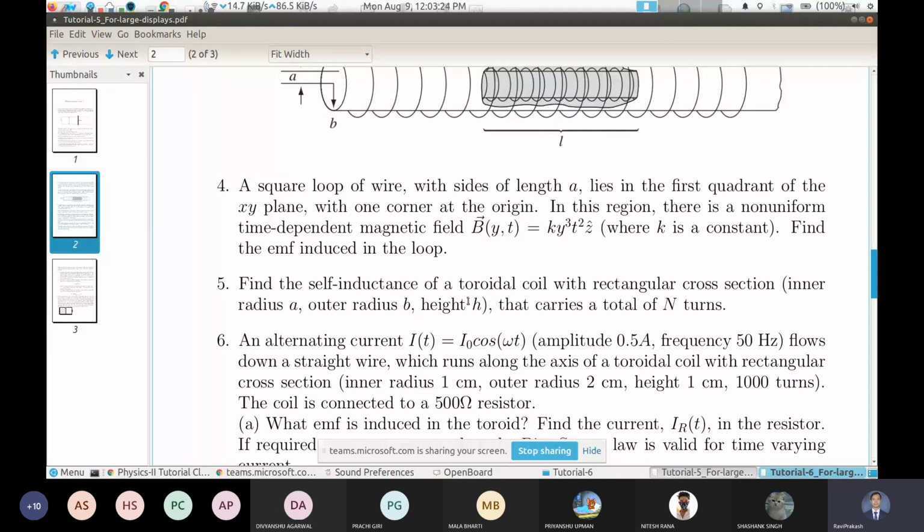What is the self-inductance of a toroidal coil with rectangular cross section? Is it constant or does it change with time? Does it change with distance?